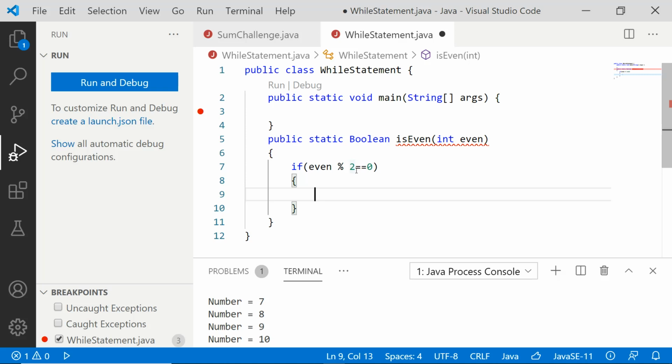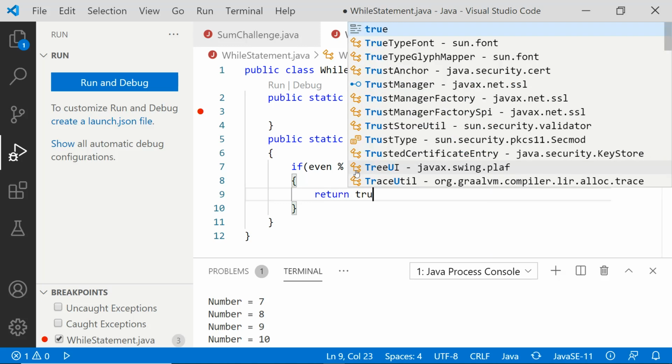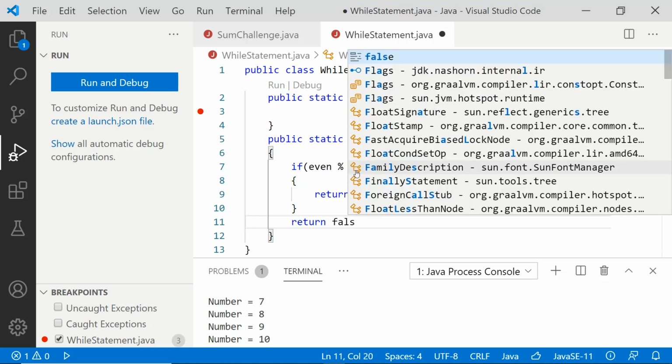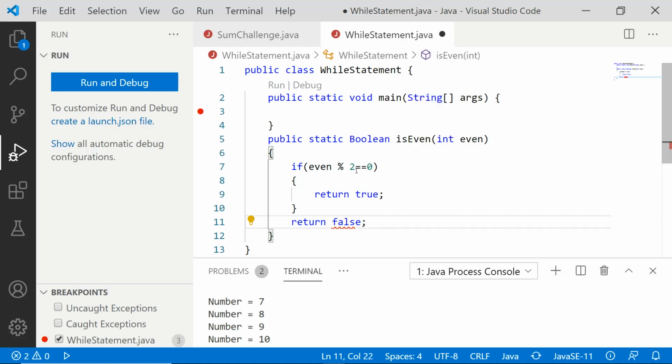So if a number is divided by 2 and no remainder is left, then it is completely divisible and I can return true to say that it is an even number. If not, I can simply return false. Okay, no need of going for an else part, because if this condition is true, you will enter and the return statement gets executed. If a return statement gets executed, it is similar to break in a while loop or for loop.